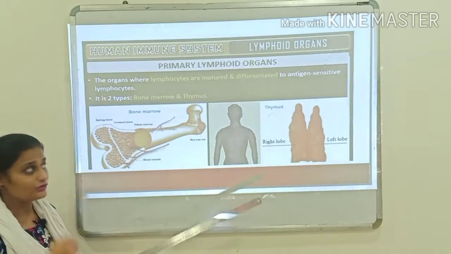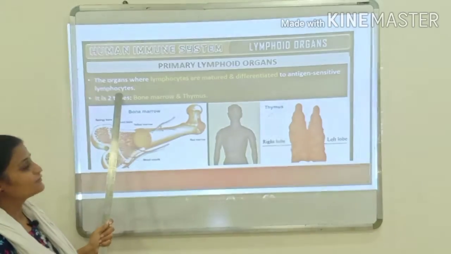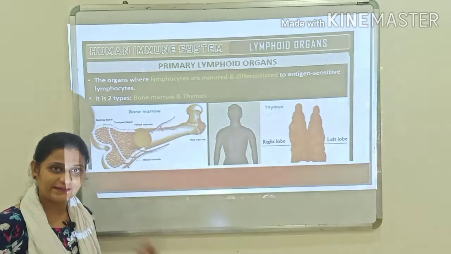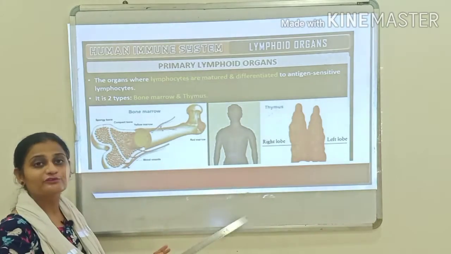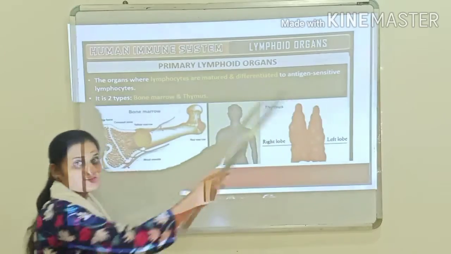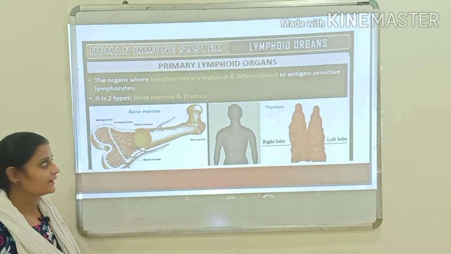They mature and differentiate into antigen sensitive lymphocytes. Means the inactive lymphocytes will get activated here in the primary lymphoid organs, and they will get differentiated into antigen sensitive lymphocytes. Means they are active now or mature now.